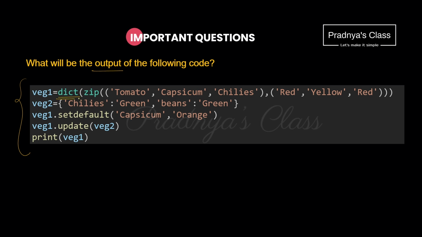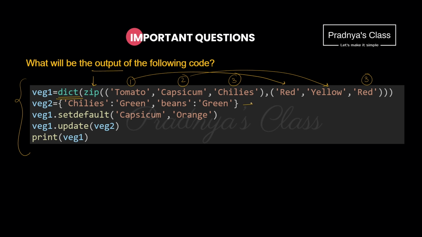Using dict constructor, we are creating the dictionary. We are using zip function. Hope you know the usage of zip function. It will zip the values which are provided in the form of tuples. Then how the elements of the dictionary will get created? We are creating the elements from the tuple. So the first element of the first tuple will get connected with the first element of the second tuple. In the same way, second element of the first tuple will get connected to the second element of the second tuple. So this is the key and here is the value for that.